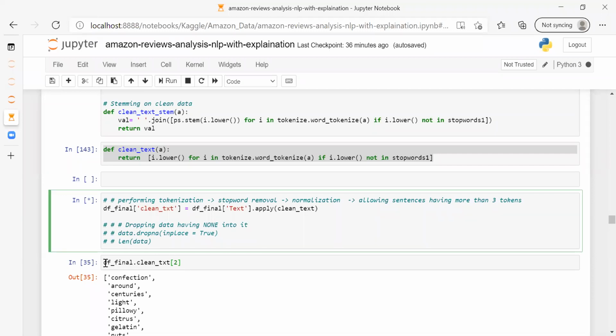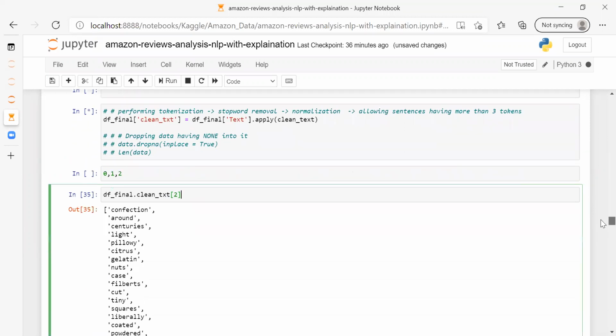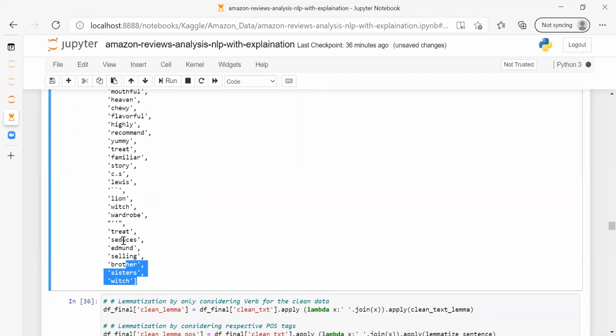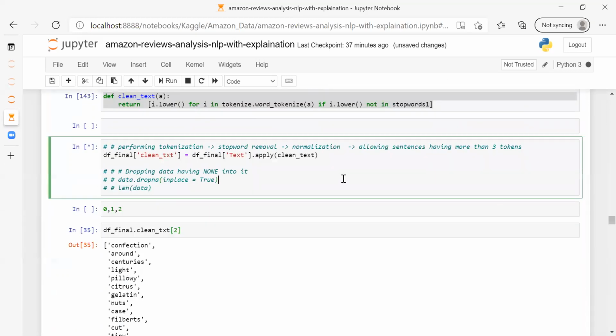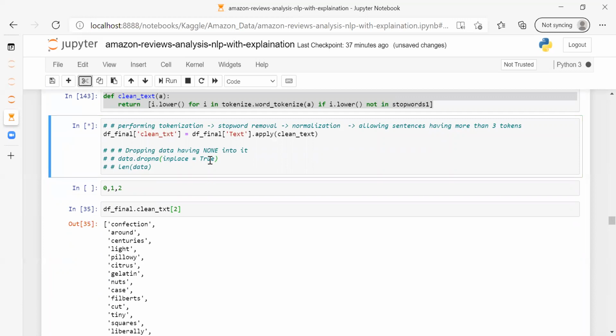Let me show you the further explanation. Now we are just checking the second row, second record. As you remember, in Python indexing starts from 0, so 0, 1, and 2. It will show you the second record. See, there would be a line of this. This was the complete sentence, and then my function has turned it into special tokens. These are the tokens: highly recommend. These are the final clean text. Let the kernel execute it, then we will move forward.